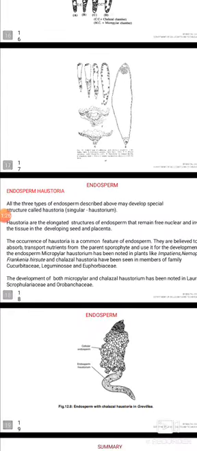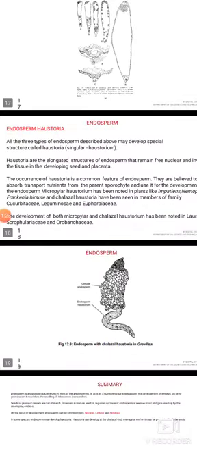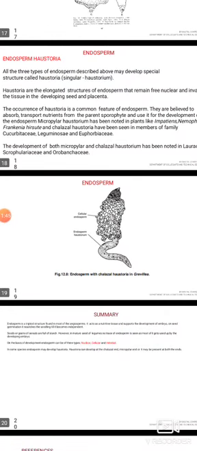Coming to the endosperm haustoria. All the three types of endosperm described above, that is nuclear, cellular and helobial, may develop a special structure called haustoria. Singular is haustorium.